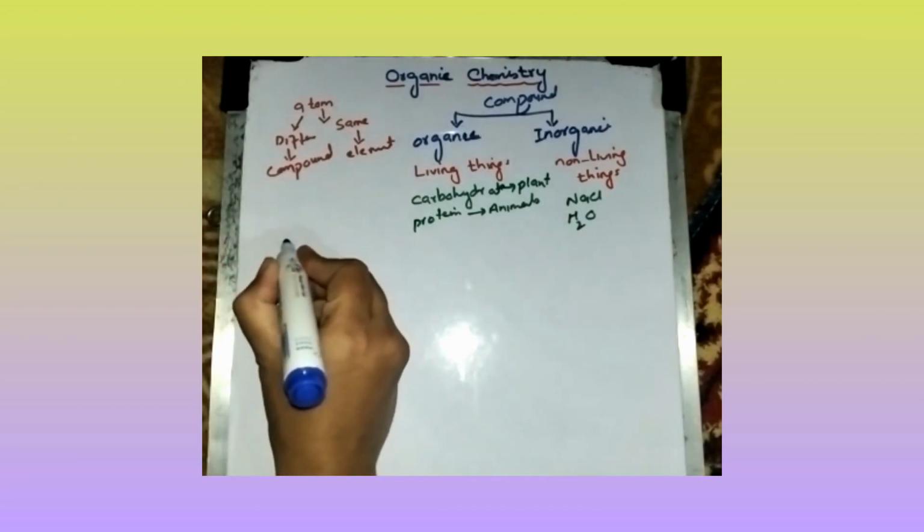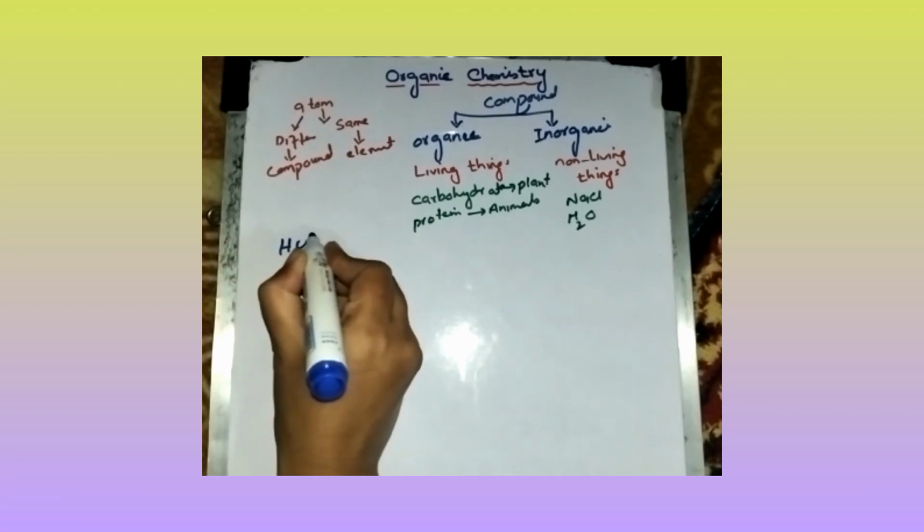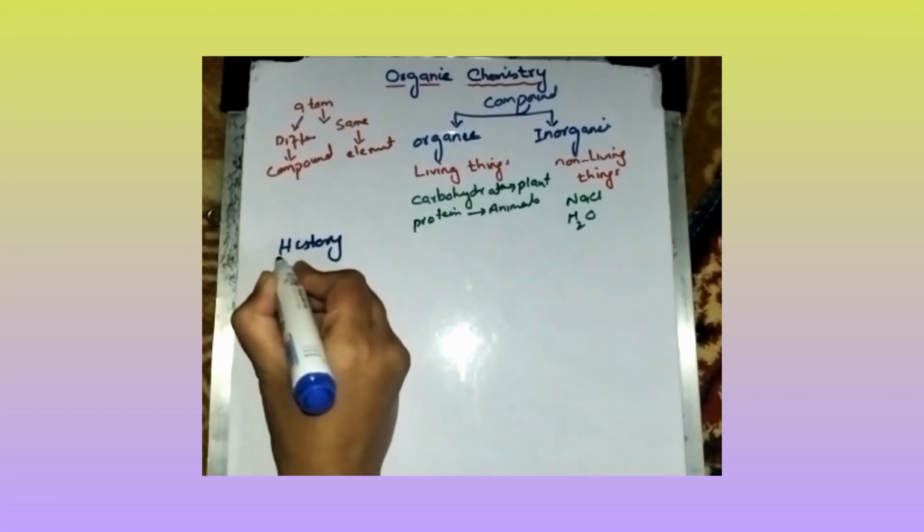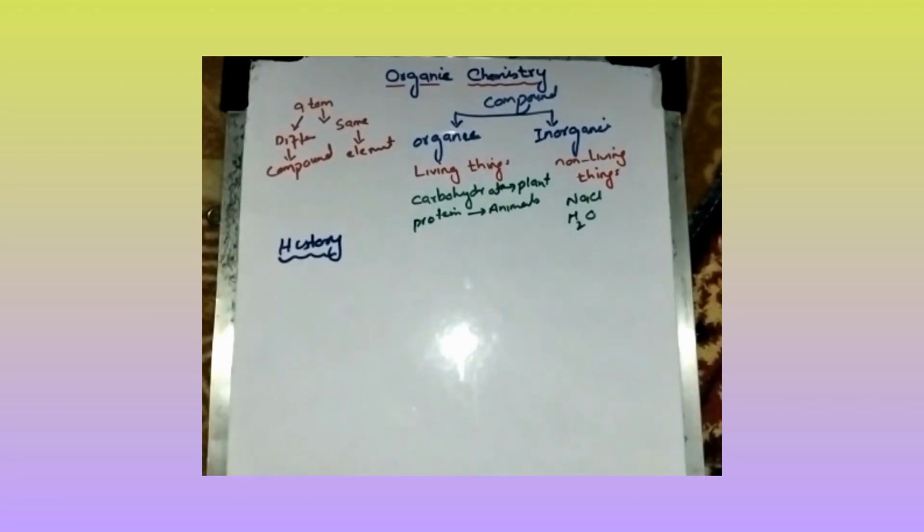So first we go for the history of organic compound. In the past, many scientists believed that organic compounds could not be synthesized in the laboratory.